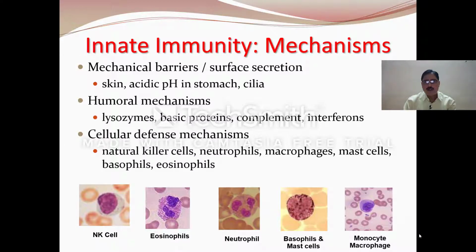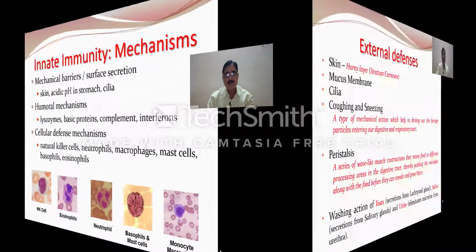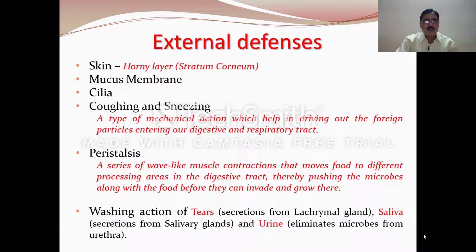As we know, neutrophils, basophils, eosinophils, and macrophages are basically responsible for carrying out phagocytosis. It means eating the microorganisms entering our body. Defenses. First, we'll begin with skin.